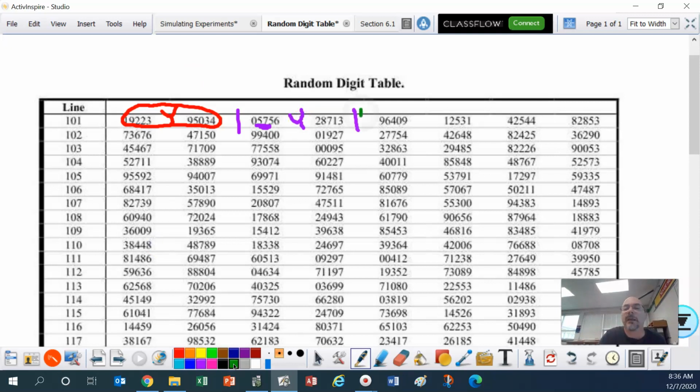Okay, then the next 10. Do I have 3 evens or 3 odds in a row? Heads or tails? So let's see. Yes, I do right here. 6, 4, 0. That's a yes. Okay, and then I keep going in this fashion. Okay, then the next one. 4, 2, 5, 4, oh, right here, 4, 4, 8. That's a yes. All right, so I just did 1, 2, 3, 4 repetitions.